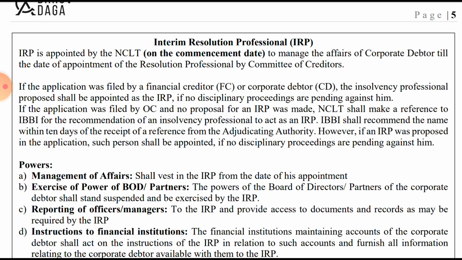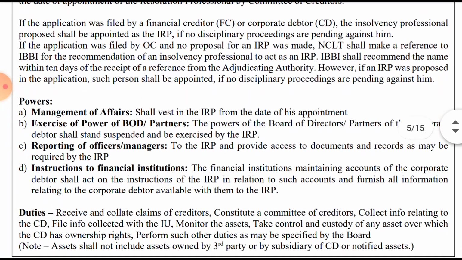IBBI shall recommend the name within 10 days of the receipt of such a reference from the adjudicating authority, that is the NCLT. From the date of the reference from the NCLT, it shall within 10 days refer the name. However, if an IRP was proposed, so if the operational creditor has proposed the name, such a person shall be appointed if no disciplinary proceedings are pending against him. Powers: what are the powers of the IRP?